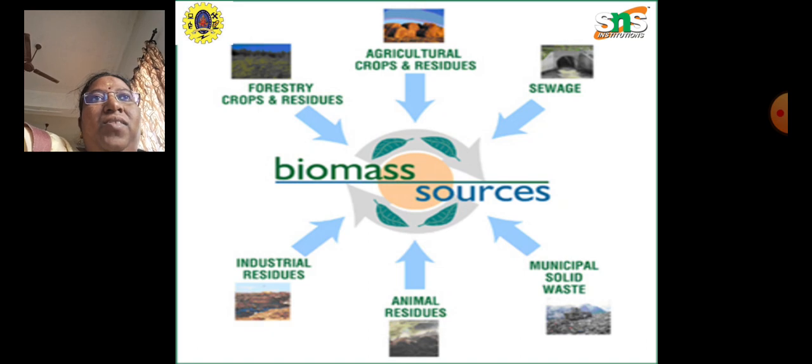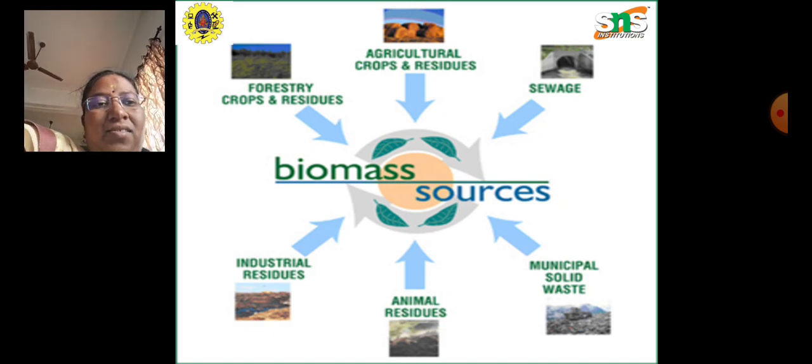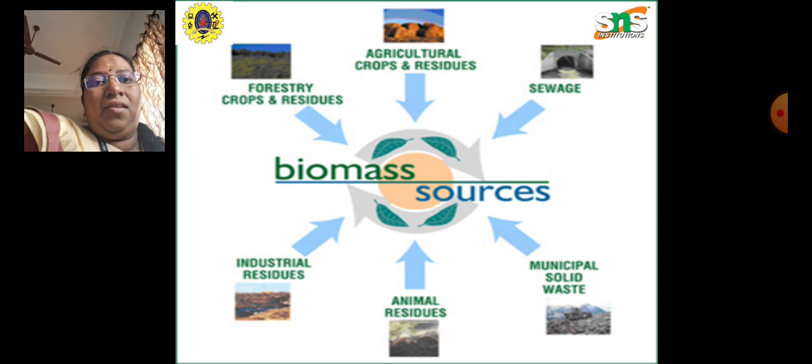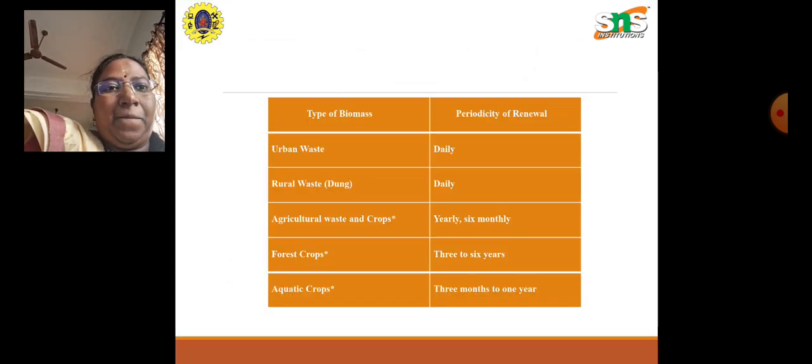This reduces the energy consumption of the industry, and the excess energy produced can be connected to the grid also. So these are the 6 main biomass sources.